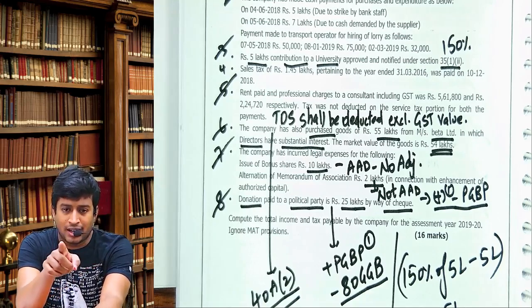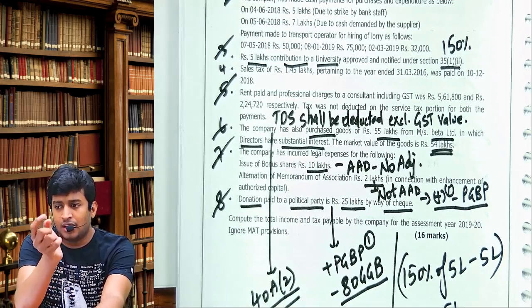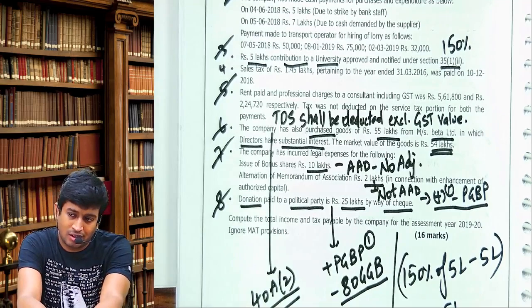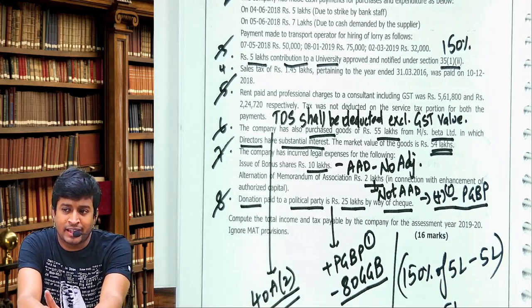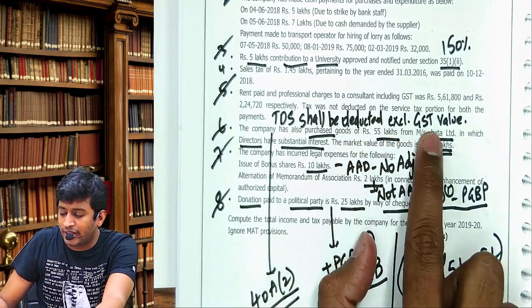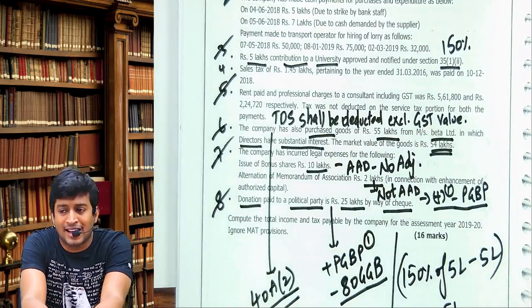Will your client deduct TDS under 194J? Yes. Now the question is, will he deduct on 1 lakh or 1 lakh 18,000? CBDT clarified he will deduct on value excluding GST. It means he will deduct only on 1 lakh.